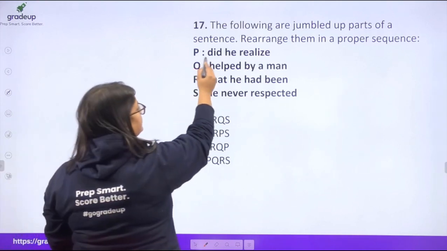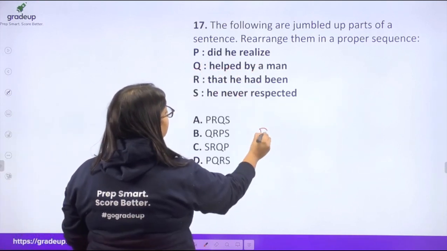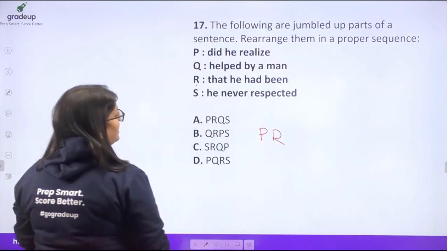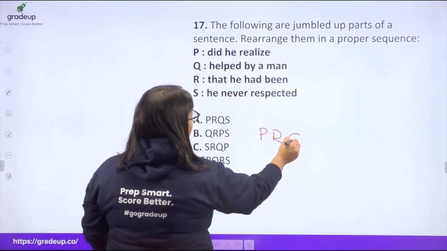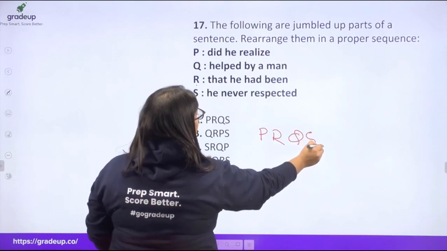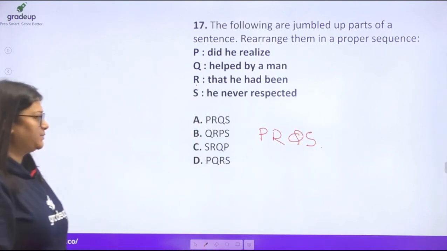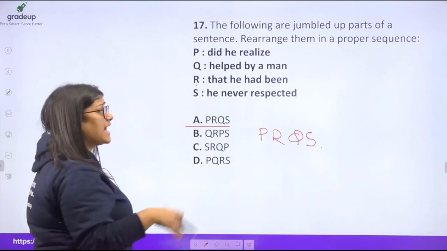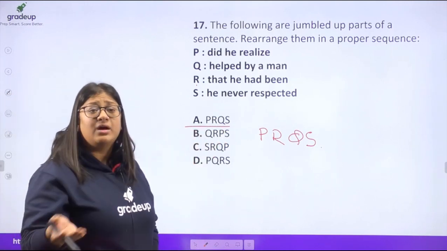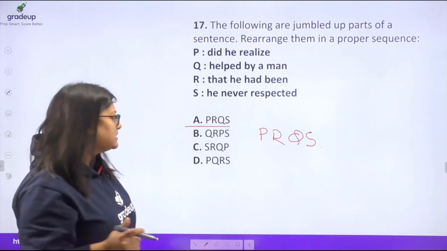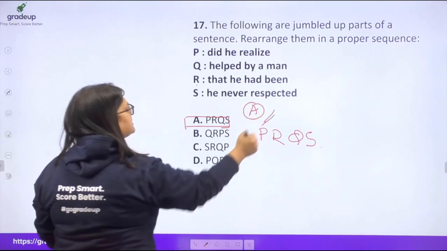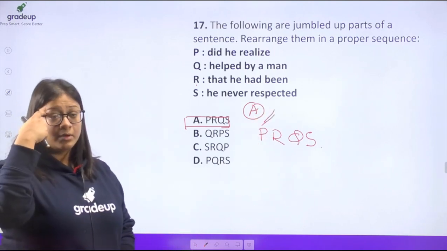It should be, did he realize that he had been helped by a man he never respected. PRQS is, did he realize that he had been helped by a man that he never respected. So your answer would be option A. Very simple, very, very easy.